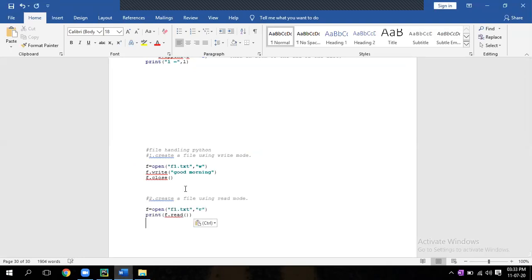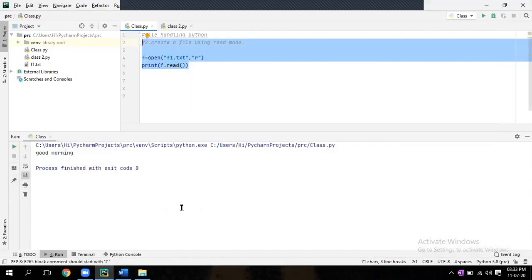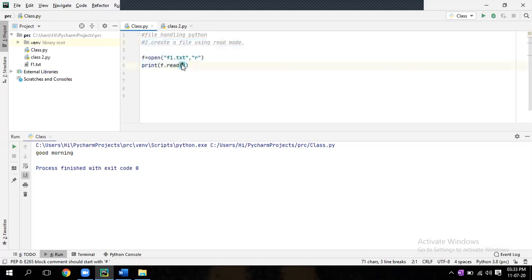So here, you write read in the bracket. You write 5, f dot read 5 within the bracket. No, numeric 1, 2, 3, 4, 5, only 5.